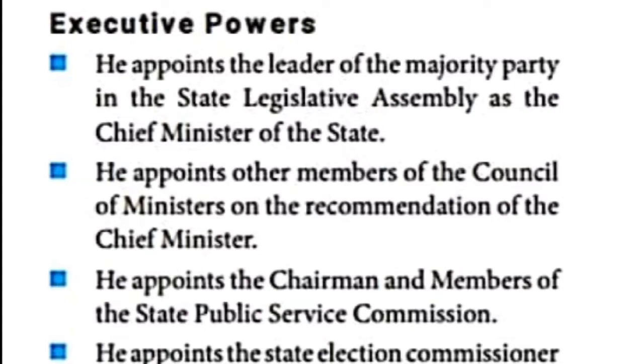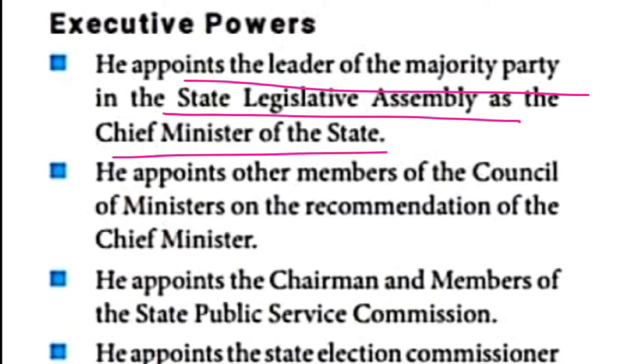Executive power is the first power. He appoints the leader of the majority party in the state legislative assembly. The majority party leader only becomes the chief minister. Yes, he will become the chief minister of the particular state. So here we can understand, the executive power of the governor is that he can appoint the chief minister of the state, that is the majority party leader.